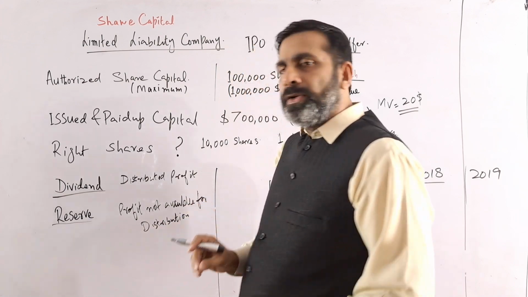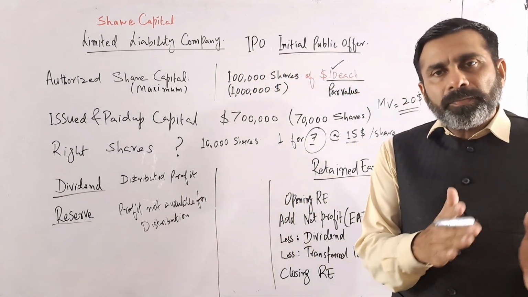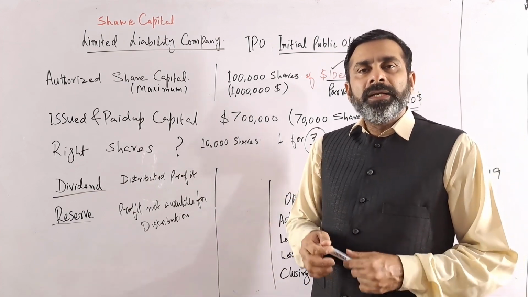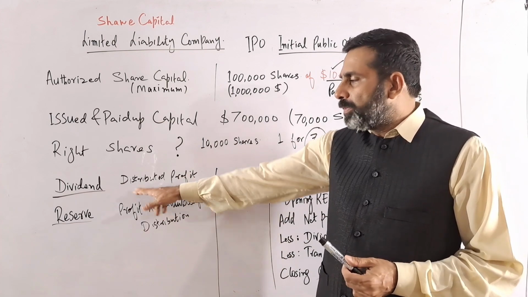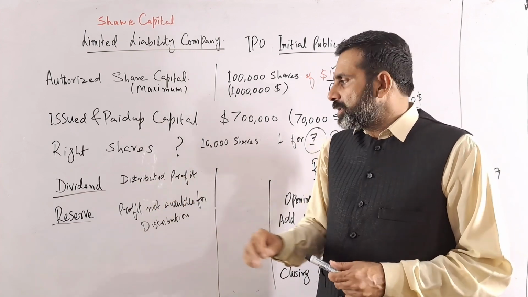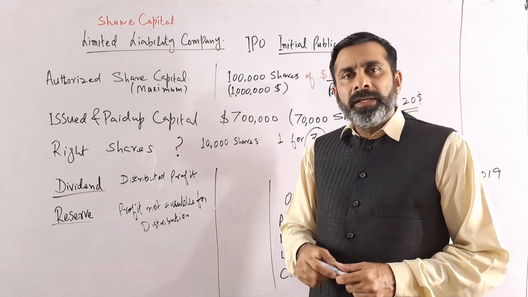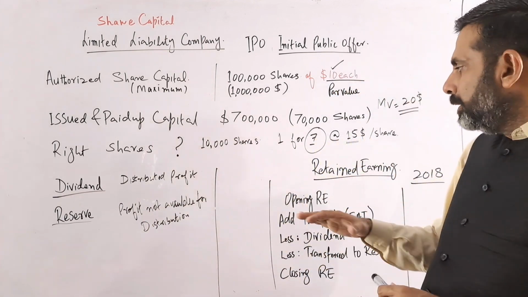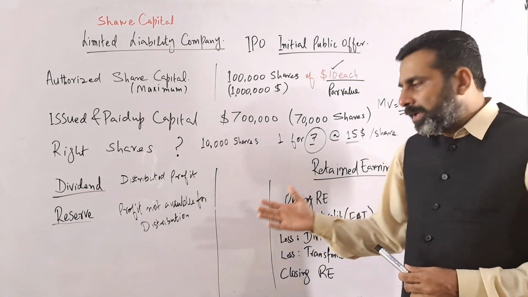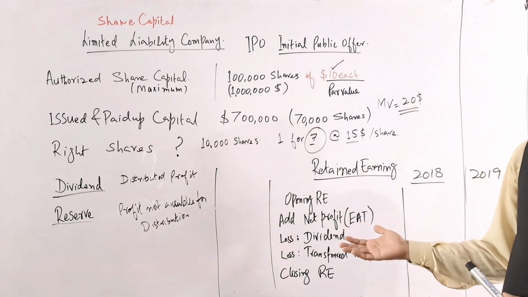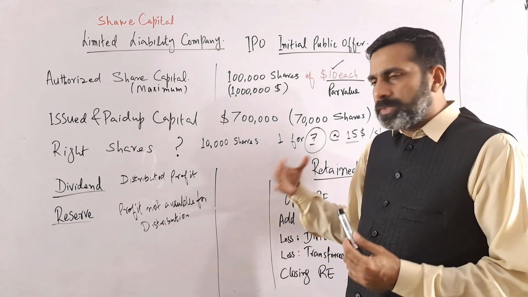It means they want to keep some of the profit separately, and they don't want to distribute it to the shareholders in the form of the dividend. So that profit is called the reserve, and they cannot give the dividend from that reserve. This concept will be more clear when we discuss the retained earning, the concept of the unappropriated profit or the retained earning.